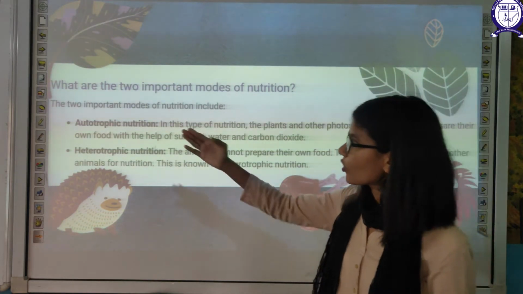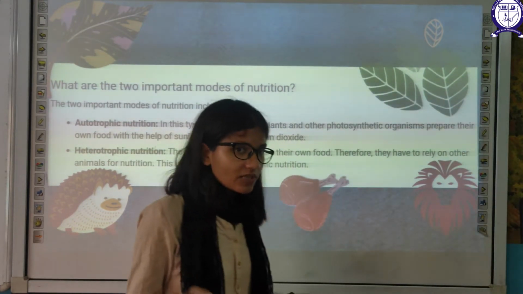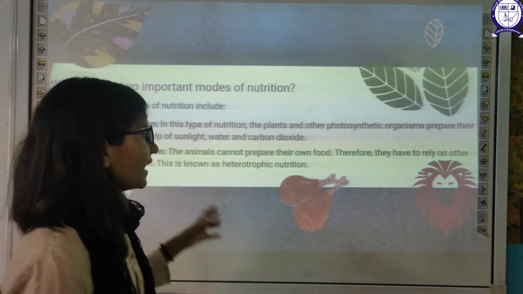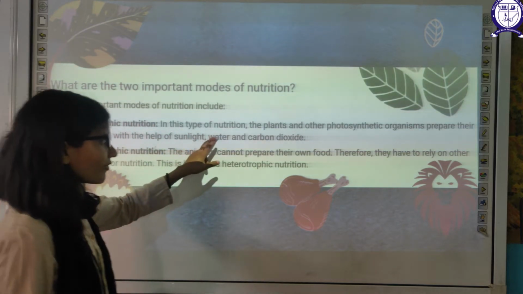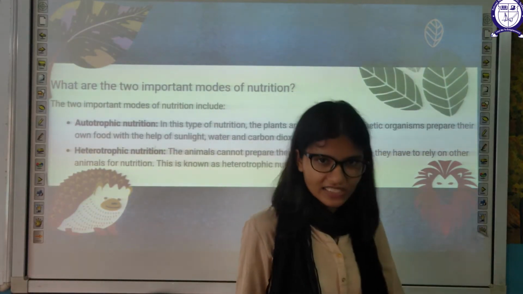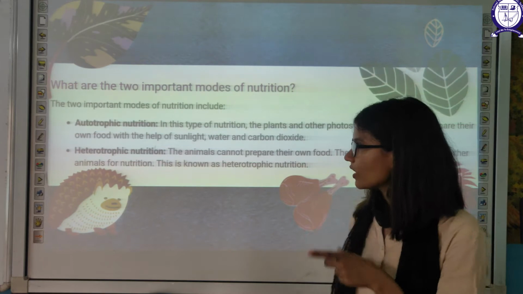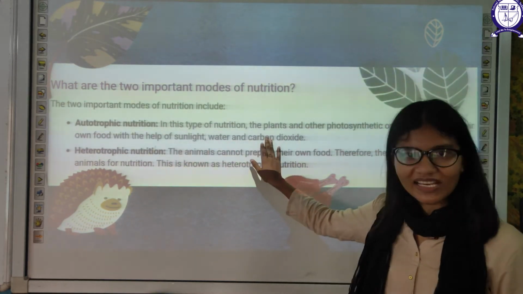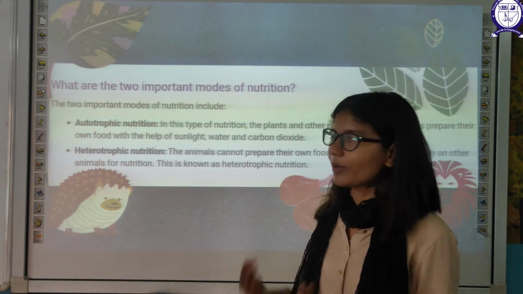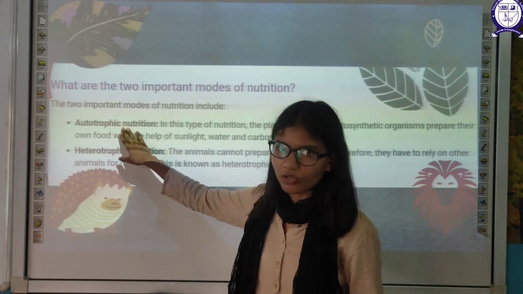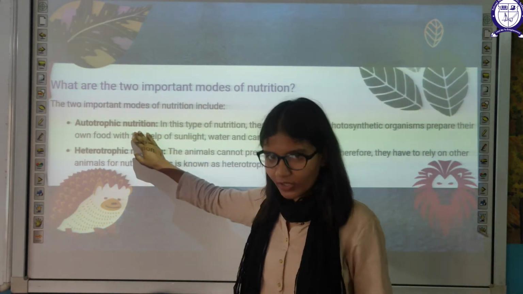As the name suggests, autotrophic is the mode of nutrition in which plants and some other organisms carry out photosynthesis. Auto means self, trophic means food making. In this type of nutrition, the plant and other photosynthetic organisms, green in color because of the presence of chlorophyll, prepare their own food with the help of sunlight, water and carbon dioxide. All living organisms which can prepare their own food are known as autotrophs, and the mode is known as autotrophic nutrition.